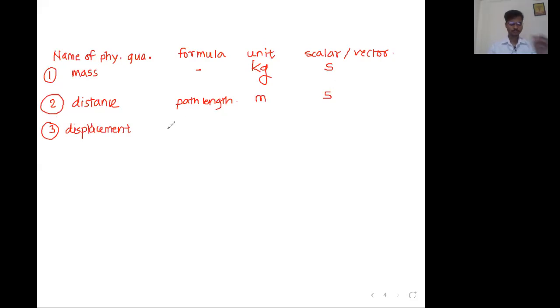Sir, displacement. What is the formula? Displacement is, by formula, change in position. Change in position means shortest path length. Sir, unit again meter. Sir, scalar or vector? Sir, vector. Displacement is a vector.